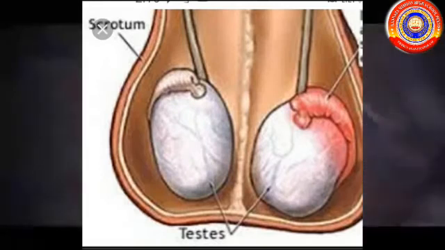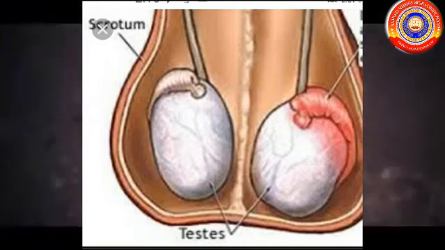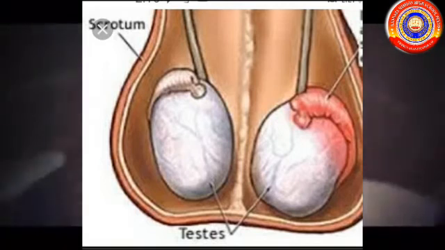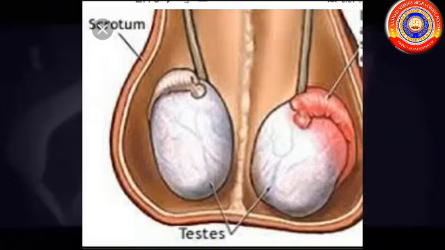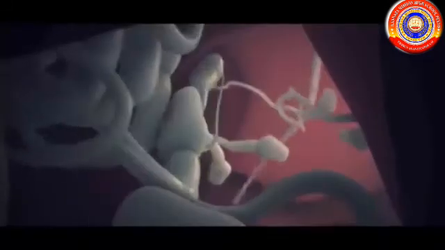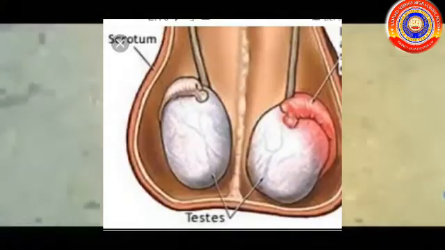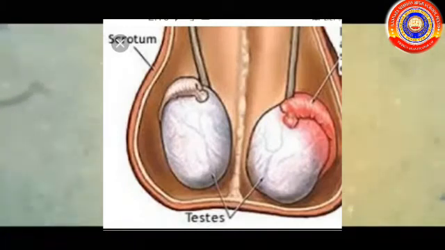The sperms are formed inside a pair of testes located in the scrotal sac outside the abdominal cavity. The testis also produces testosterone. It is a male sex hormone. A temperature less than the body temperature, 35 to 36 degrees Celsius, is favorable for the formation of sperms. The scrotal sac helps to maintain this temperature.